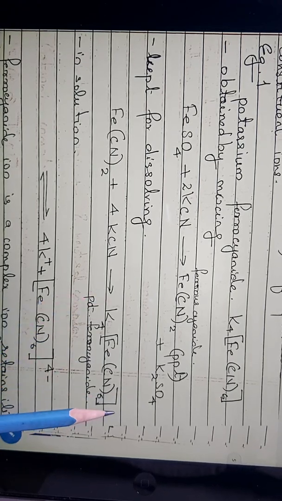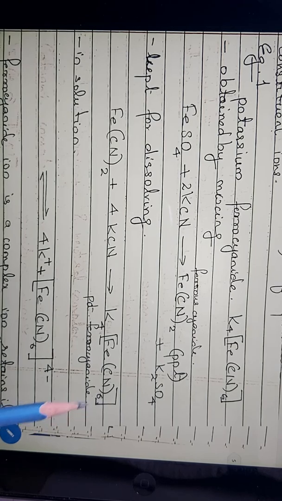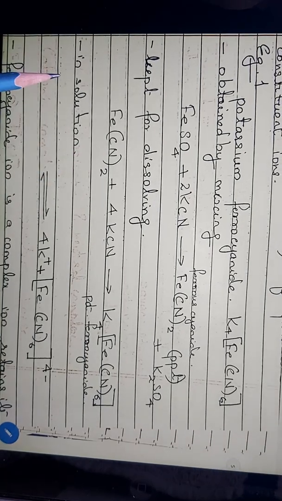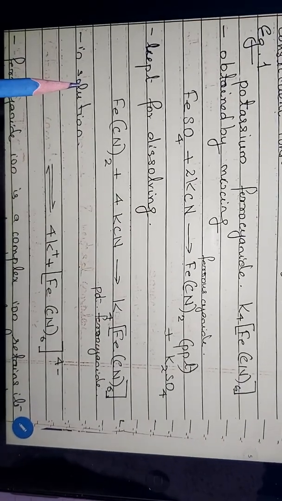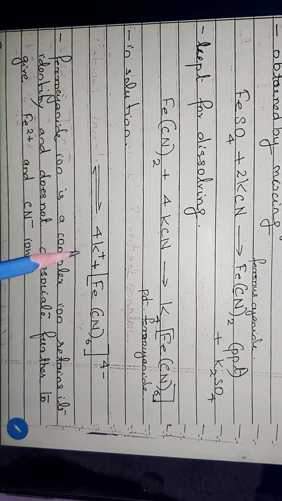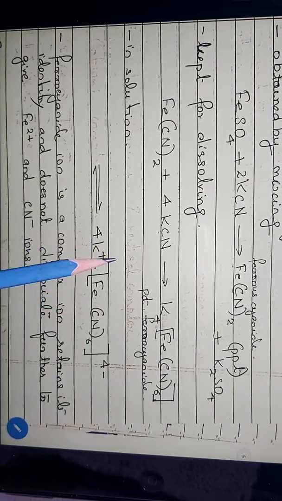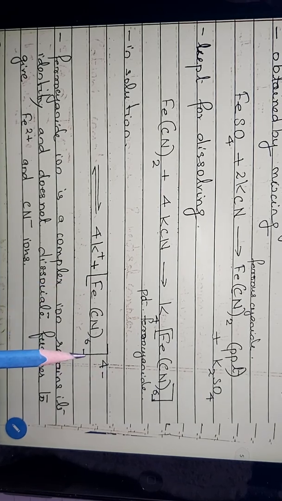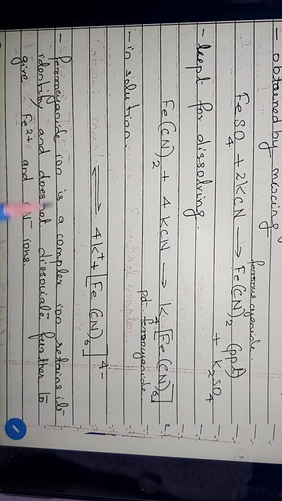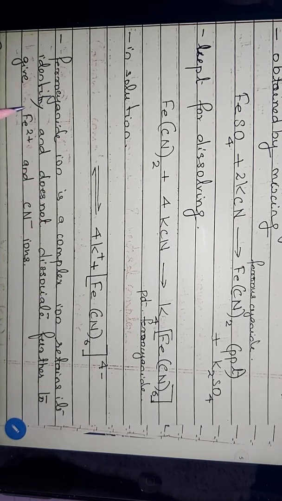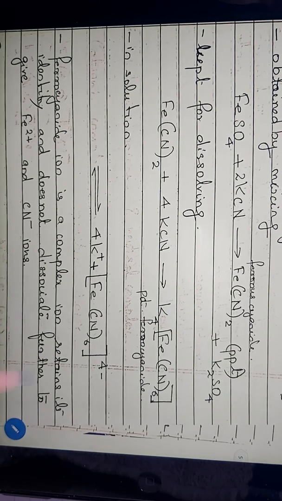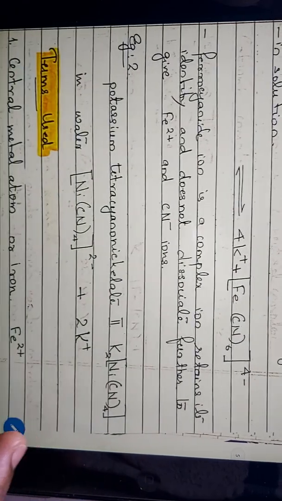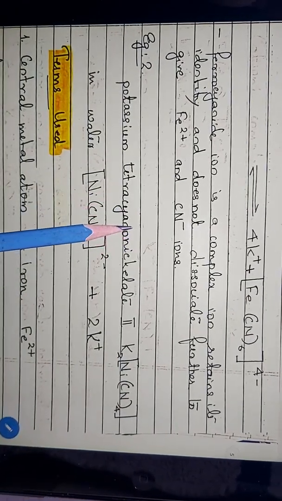Now once this stable molecule of potassium ferrocyanide is formed, if we add it into water and make a solution of this compound, what will happen? You can see the potassium ion will be produced, but ferrocyanide will remain as a single unit. Ferrocyanide is a complex ion and it retains its identity, and it does not further decompose or dissociate to produce ferrous ion or cyanide ion. So that's a basic difference of the coordination compound from that of a double salt.